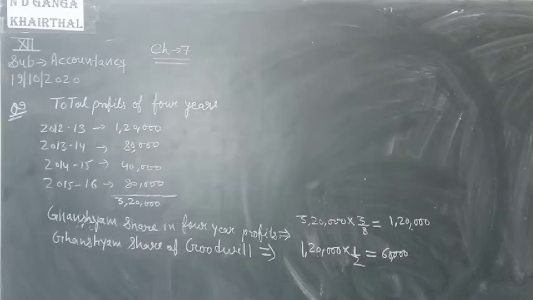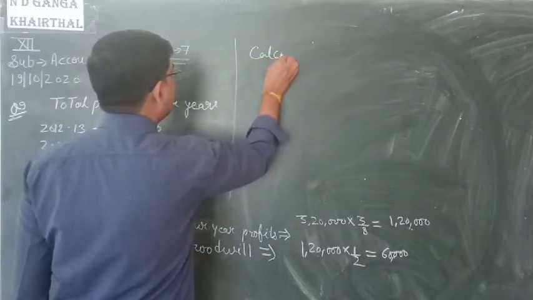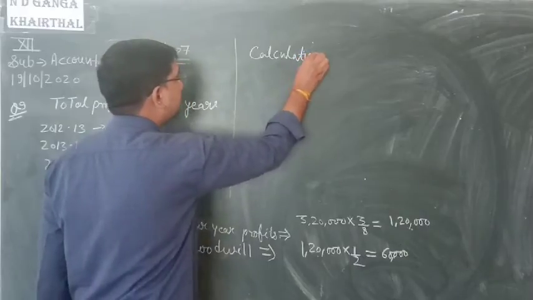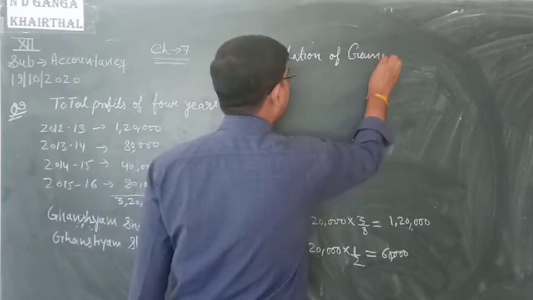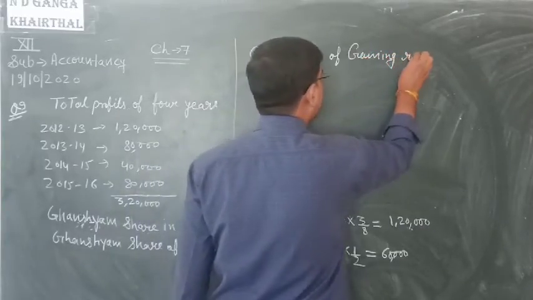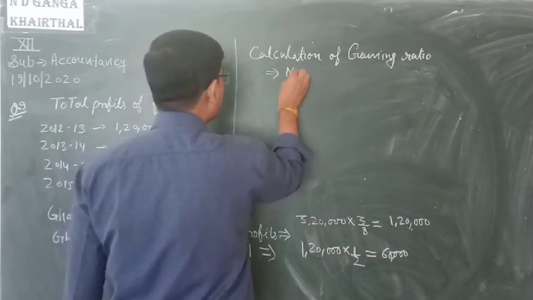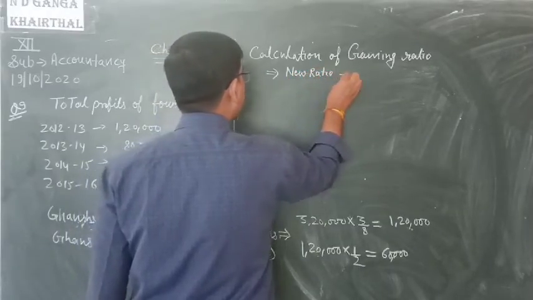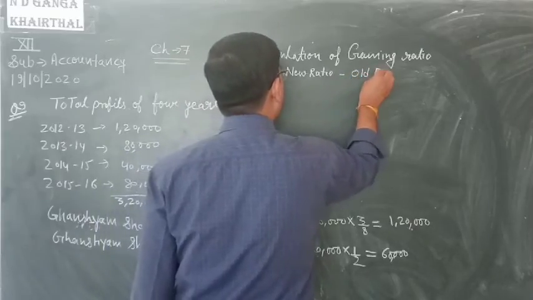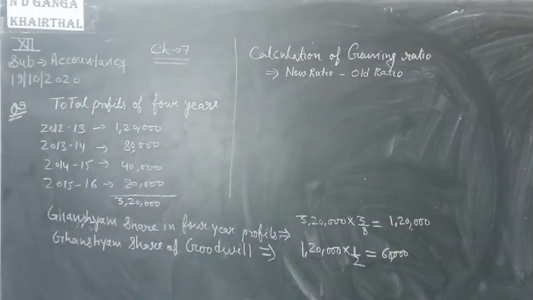Calculation of gaining ratio between the remaining partners. Calculation of gaining ratio equals new ratio minus old ratio.